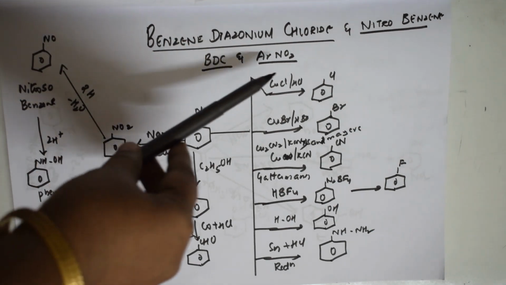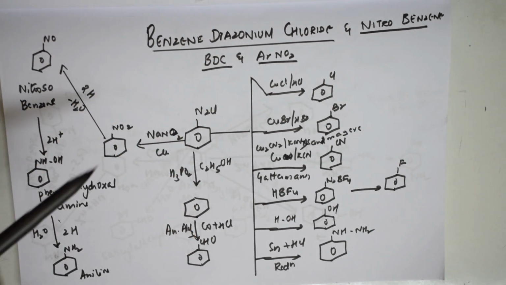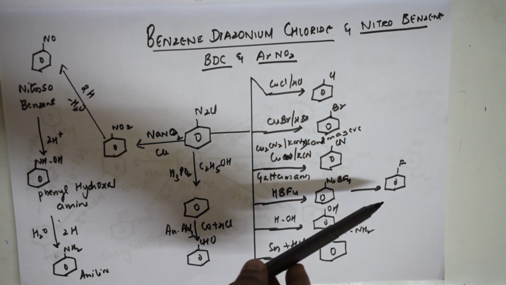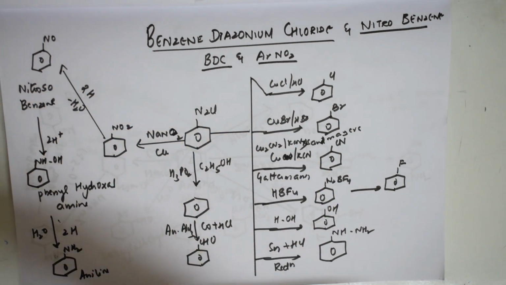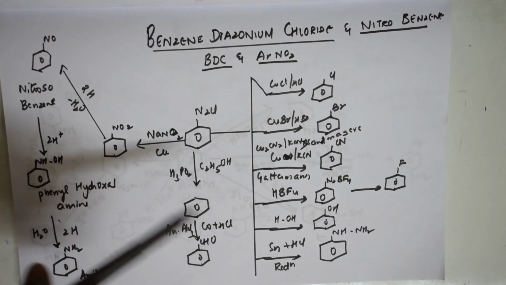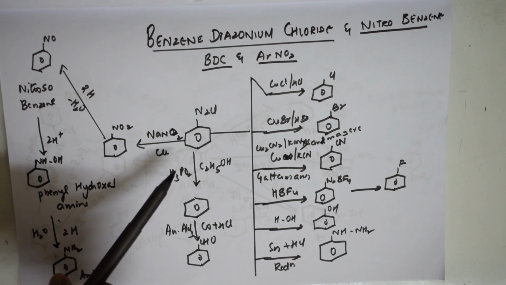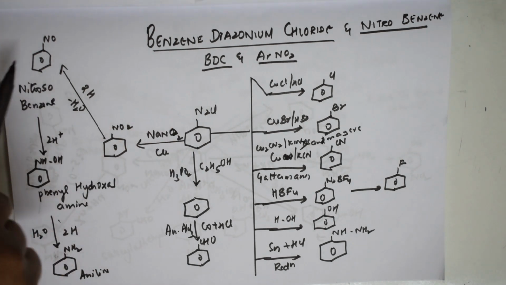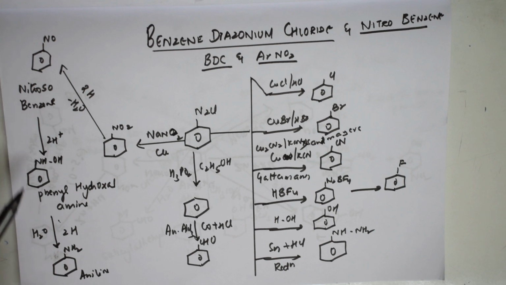One, converting into chlorobenzene, bromobenzene, cyanobenzene, fluorobenzene, phenol and an amine. I've also given the conversions of BDC into nitrobenzene, BDC into nitrosobenzene, this one into phenylhydroxylamine, and finally aniline. Isn't it a conversion, student?